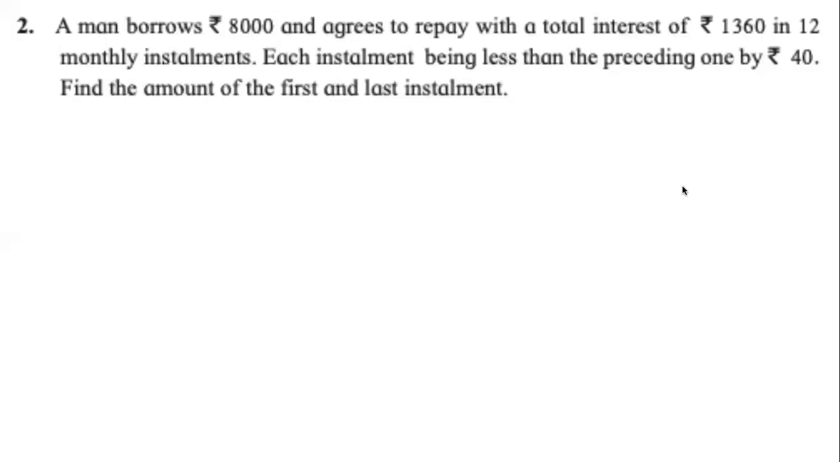A man borrows 8,000 rupees and agrees to repay with a total interest of 1,360 rupees in 12 monthly installments. Each installment being less than the preceding one by 40 rupees. Find the amount of the first and the last installment.